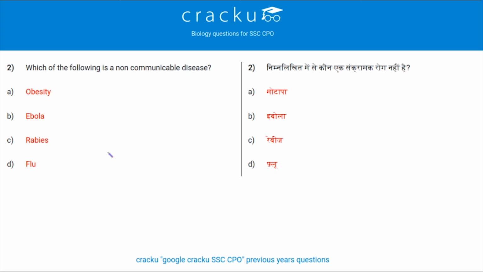Next question. Which of the following is a non-communicable disease? We all can see the option and we know it's obesity. You can't get fat by staying with someone who is fat. Yeah, if you eat with that person, you will obviously get fat, but it depends on your metabolism. So, option A is the correct answer. Whereas, Ebola is spread by the Ebola virus and it's a communicable disease. Rabies is spread by the rabies virus through the bite of an infected animal or through saliva. And the common cold or flu is infected from rhinovirus and it's very common. So, let's go to the next question.